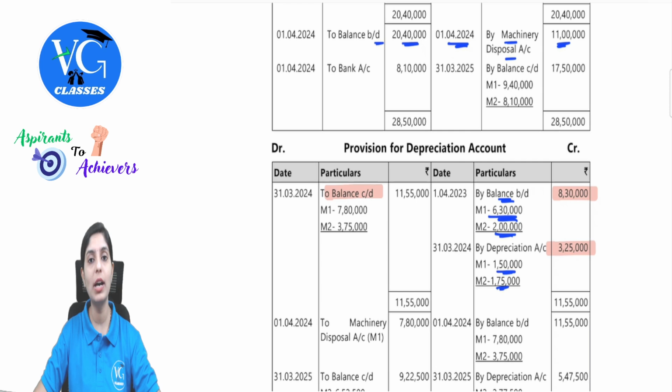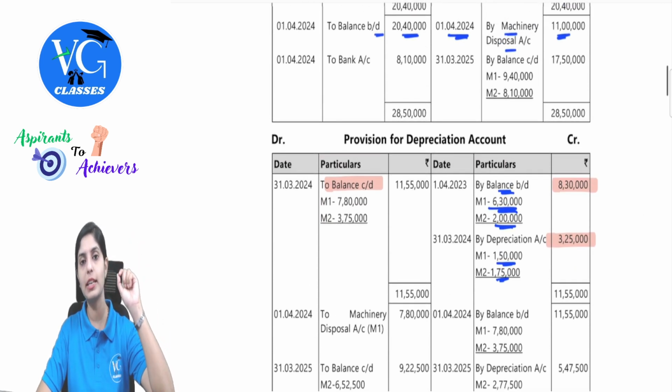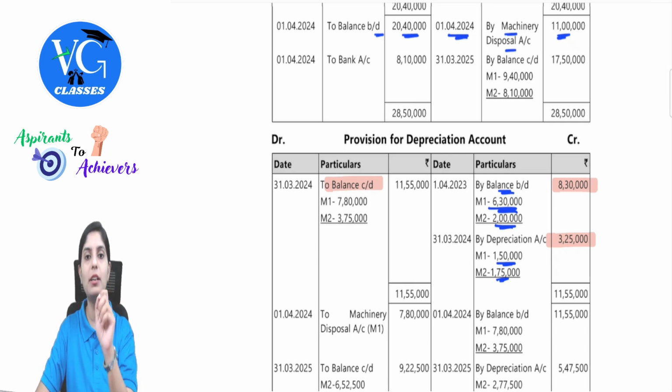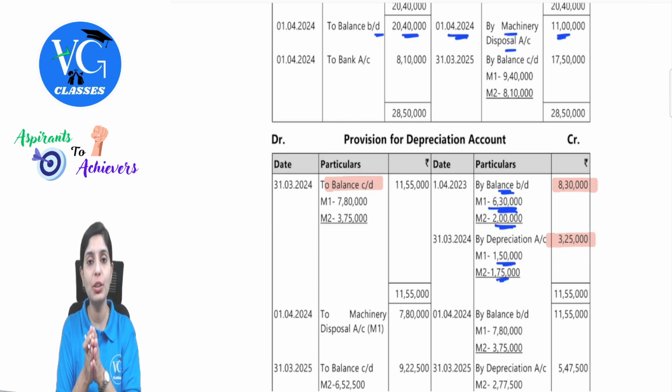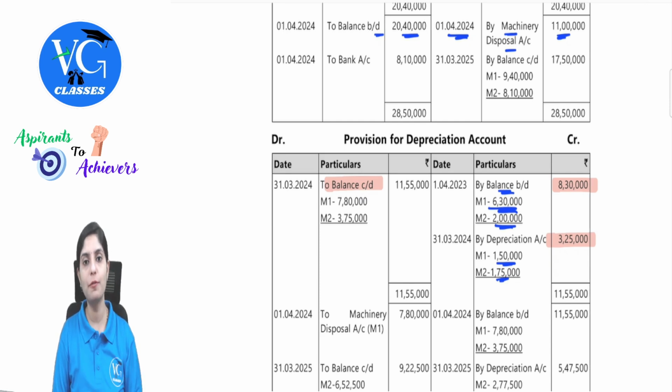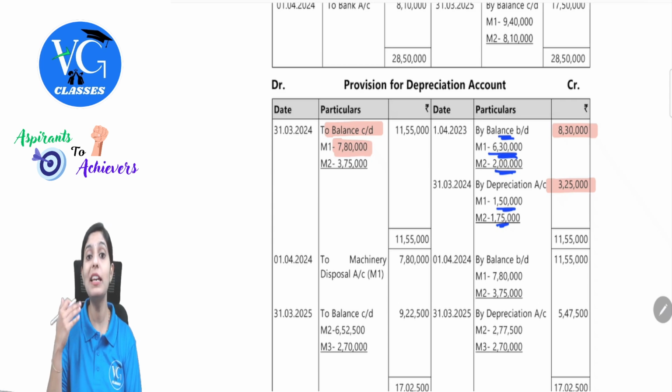This machine number 1 is getting auctioned in the current year. So first of all, whenever there is an auction, remember in the machinery account, when the year of auction came, we transferred that particular asset's balance to a separate account called machinery disposal. So with respect to depreciation, whatever belongs to that machine is still sitting in provision for depreciation. This also should be transferred to that particular account, which is machinery disposal. Now, which machine was getting auctioned? Machine number 1. What is the balance of machine number 1? 7,80,000. So this is not getting carried forward. So we will reverse the balance.